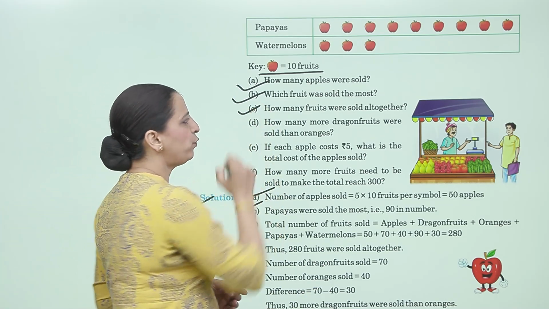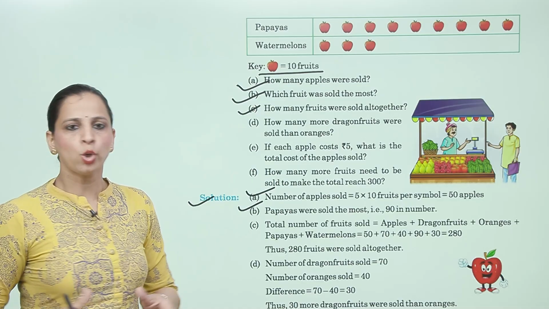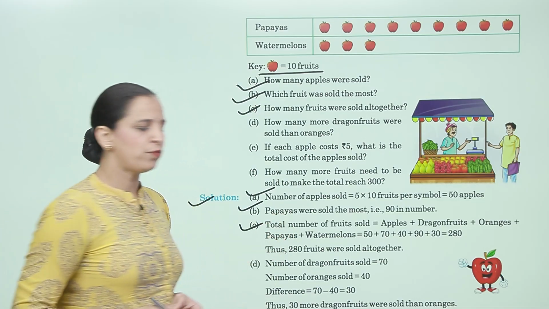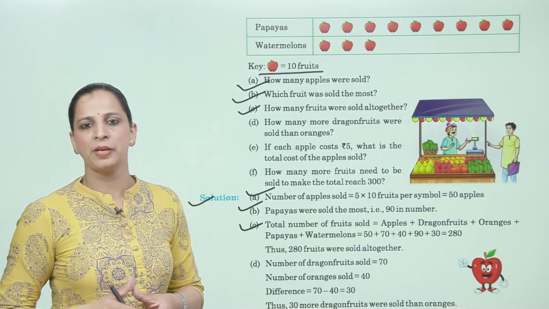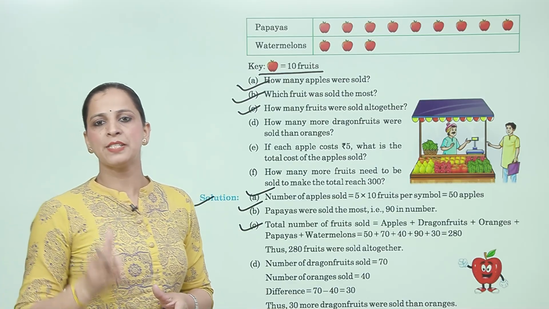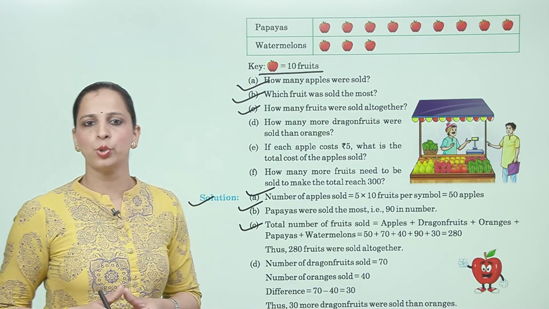Now, see how many fruits were sold all together. Total. So, total number of fruits sold is apple plus dragon fruit plus orange plus papaya plus watermelon is 50 plus 70 plus 40 plus 90 plus 30 is equal to 280.